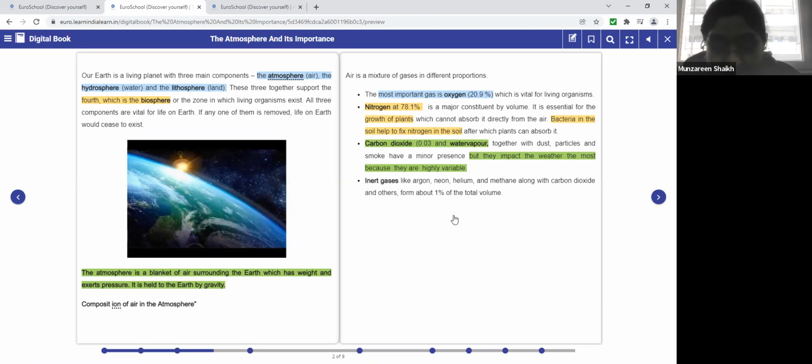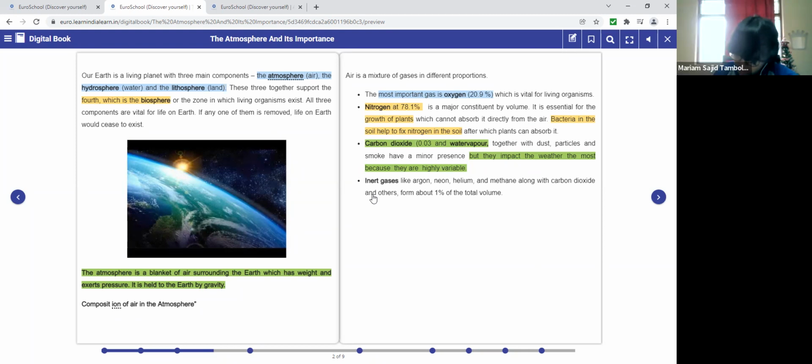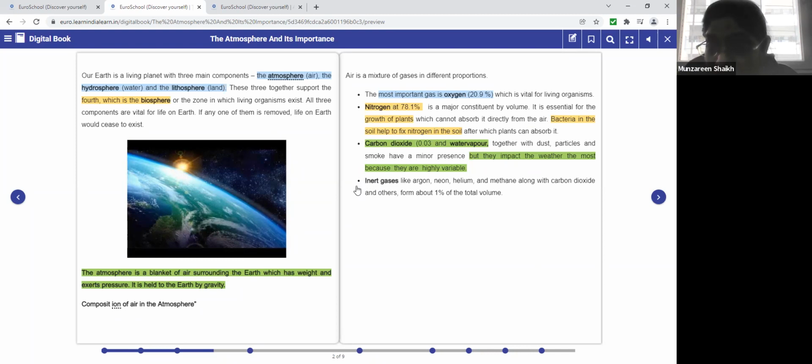The fifth gas available in the atmosphere is the inert gases, such as argon, neon, helium, methane, along with carbon dioxide and others. How much percent do they form? 1% of the total volume.